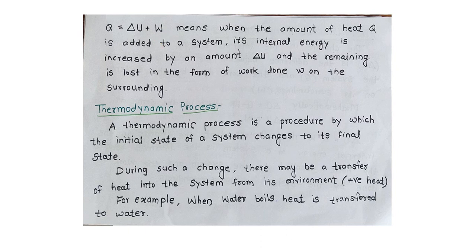Next is thermodynamic process. Thermodynamic process क्या है? See, a thermodynamic process is a procedure by which the initial state of a system changes to its final state. For example, water contained in a vessel with a lid on it is a system, open system. When the pot is heated externally,